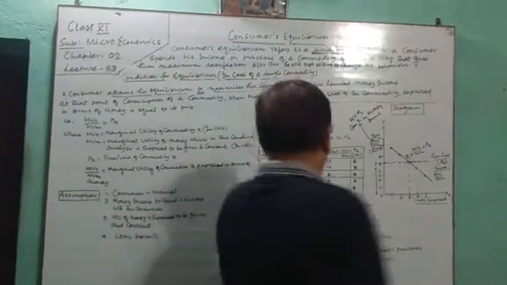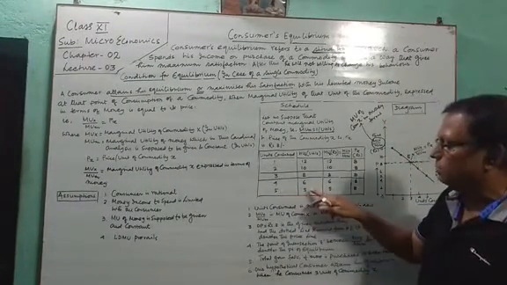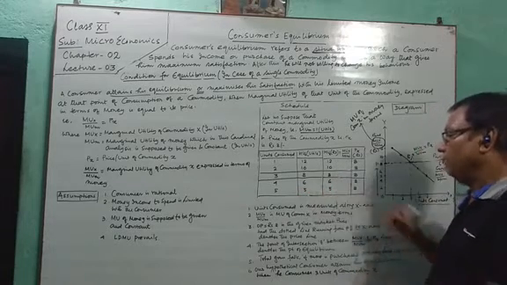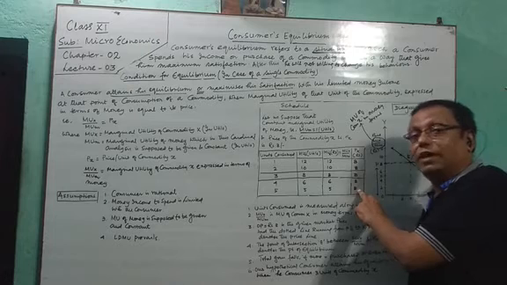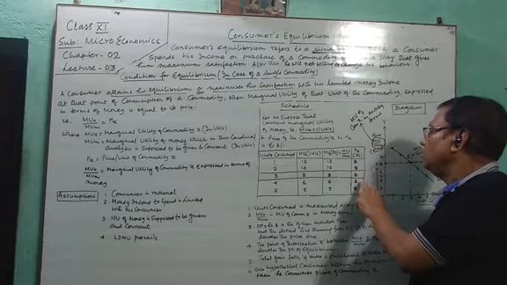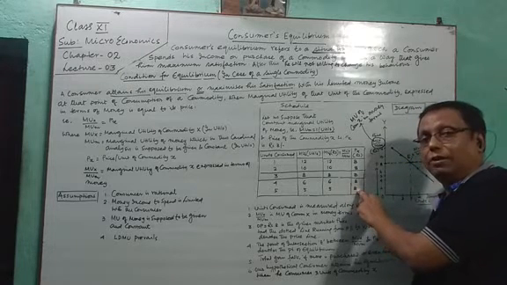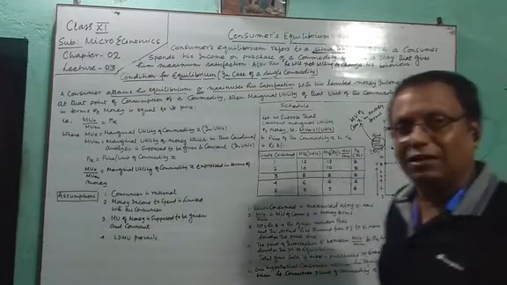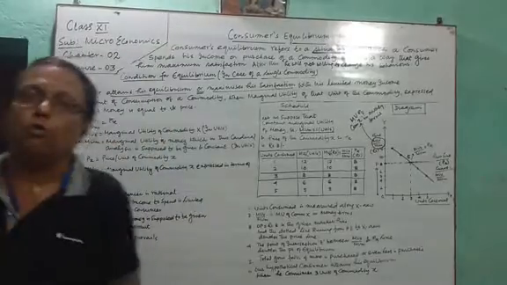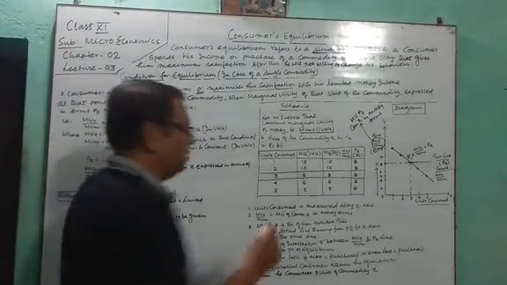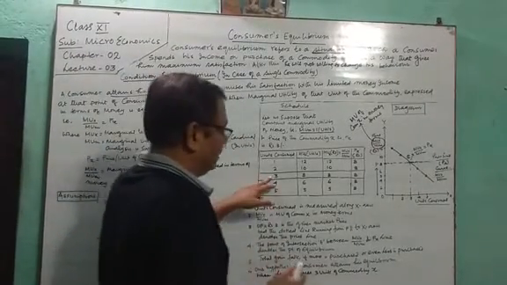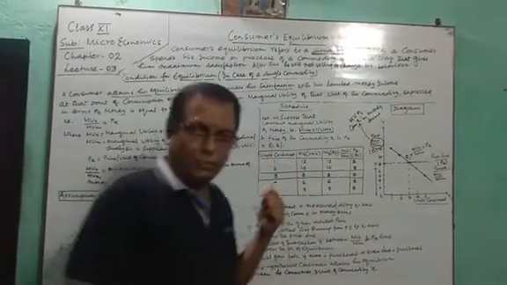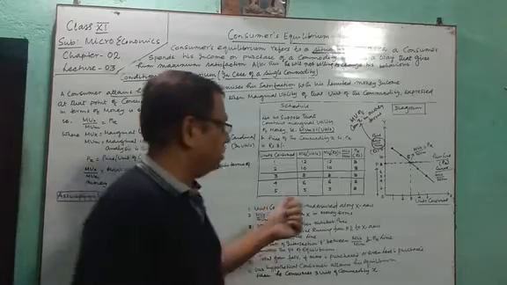And the fifth unit gives him 5 utils of marginal utility, equivalent to 5 rupees, by spending 8 rupees. So definitely our rational consumer will not purchase the fourth unit or the fifth unit. In the fifth unit, our rational consumer is spending 8 rupees and getting 5 rupees in return. Definitely this rational consumer cannot go for it. So our rational consumer will stick to 3 units of consumption of the commodity, where the utility that he is getting is equal to the spending.